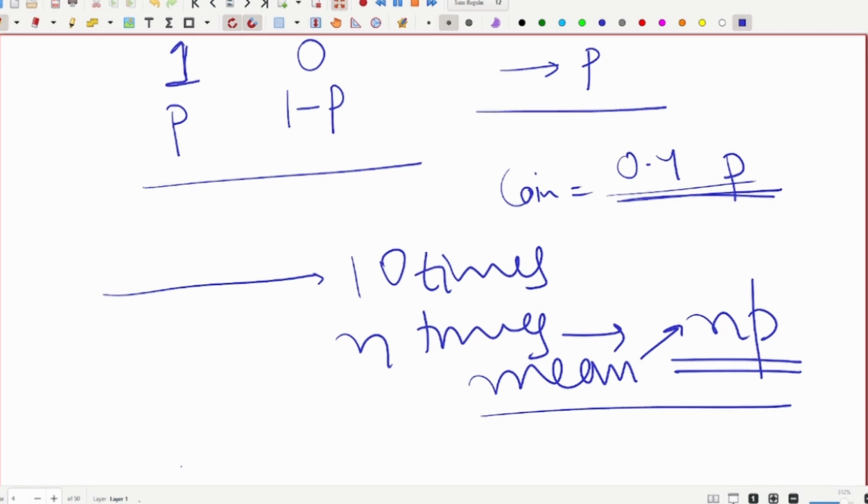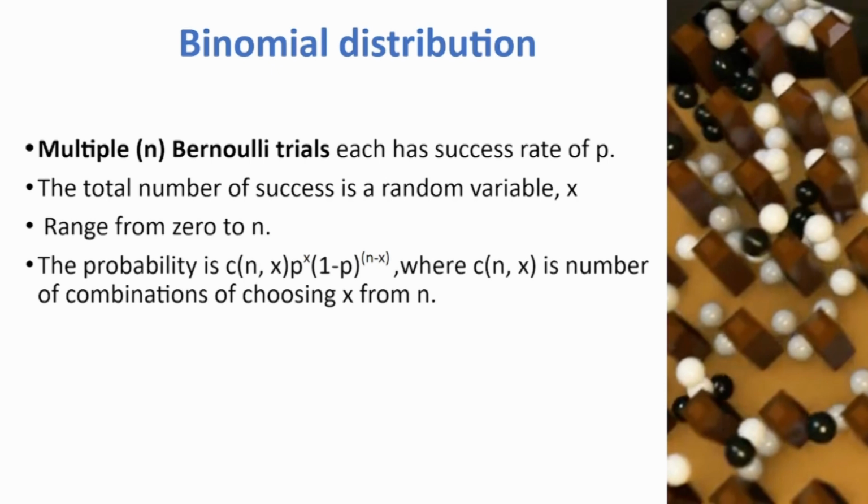An event has only two outcomes. One outcome has a probability P, which we call success. The other outcome has probability 1 minus P, which we call failure. That is about what happens when we do multiple trials, or trials n times. So this is the probability: NCx, p to the power x, times 1 minus p to the power n minus x. I will explain this.